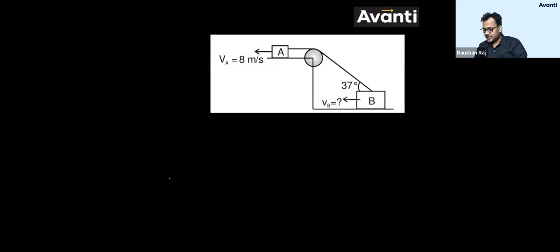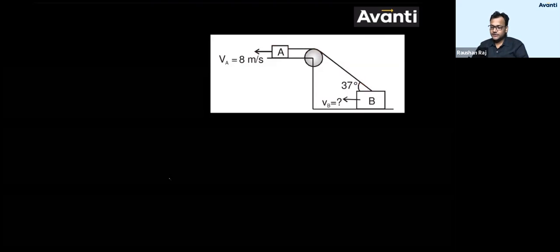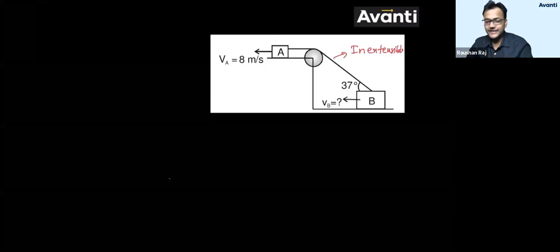Here guys, this string has been used. यहाँ पे string use हुआ है. This is what? Inextensible. This is क्या बच्चा? This string is what? Inextensible. That means length cannot change. Can I say that? Sir, whatever the velocity of this point is present here, the same velocity for this point should be there. But in which direction?